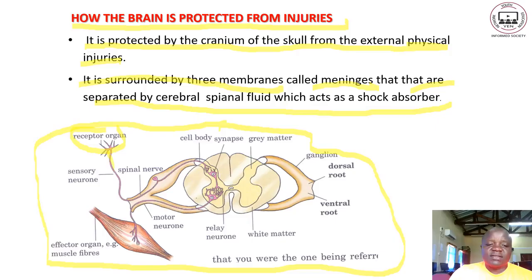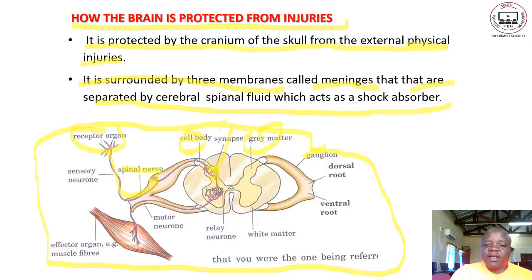This one is the sensory neuron here. We can see the cell body here. Then the spinal nerve. This one is the relay. Then we have the junction here, which is the synapse. So here we have the cell body, and then we have the gray matter here.